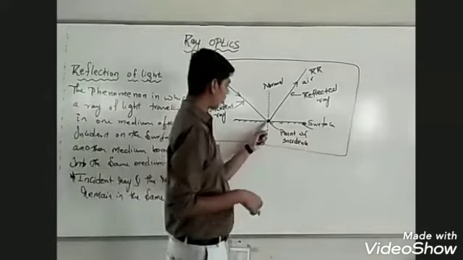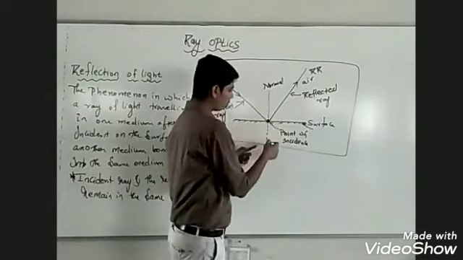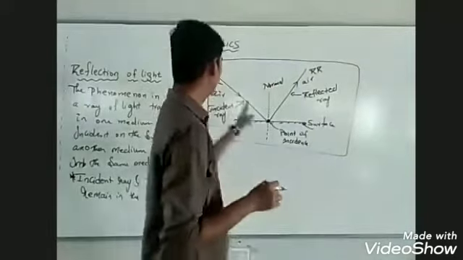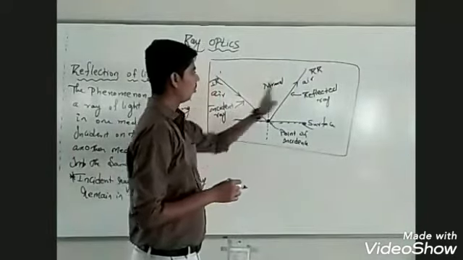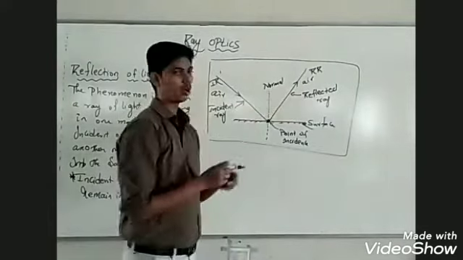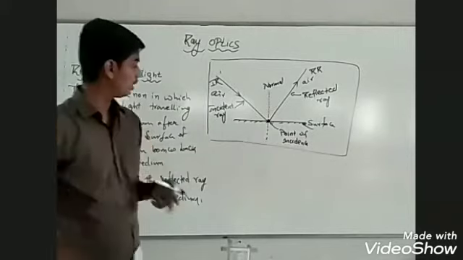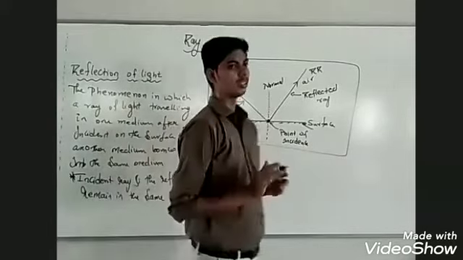At the point of incidence, the perpendicular drawn to the reflecting surface is called the normal. So, what is the incident ray, what is the reflected ray, and what is the normal should be clear. And you must remember, the normal will always be drawn at the point of incidence.